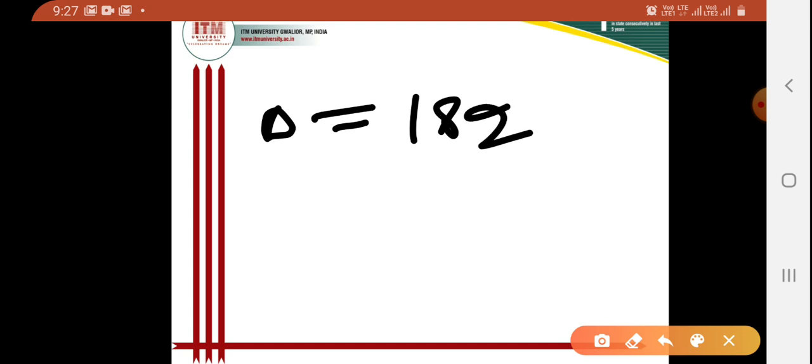After solving, the value of del can be written as 182. Now I want to solve for del 1. I'll solve del 1, then del 2, then del 3. Del we have already calculated. After calculating del 1, del 2 and del 3, we can solve for the unknown quantities.